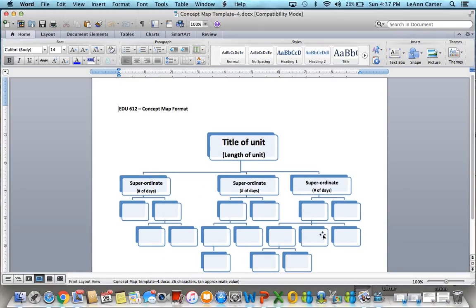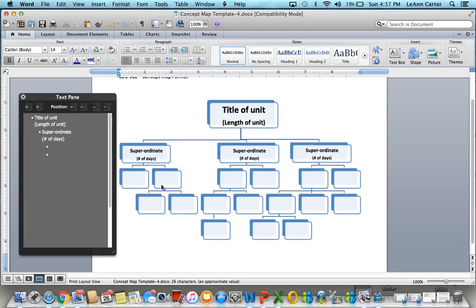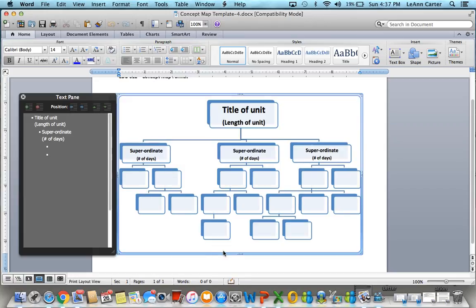Here we go. Here's the concept map format. You can click in it and write in it. Then you'll save that and upload it for the assignment. So here's your superordinates, okay, and these are subordinate, I think. So let's not get too technical in the terminology, but understand when you're reading, this is your first line. You should have about 3 of those, and then you should have more underneath.